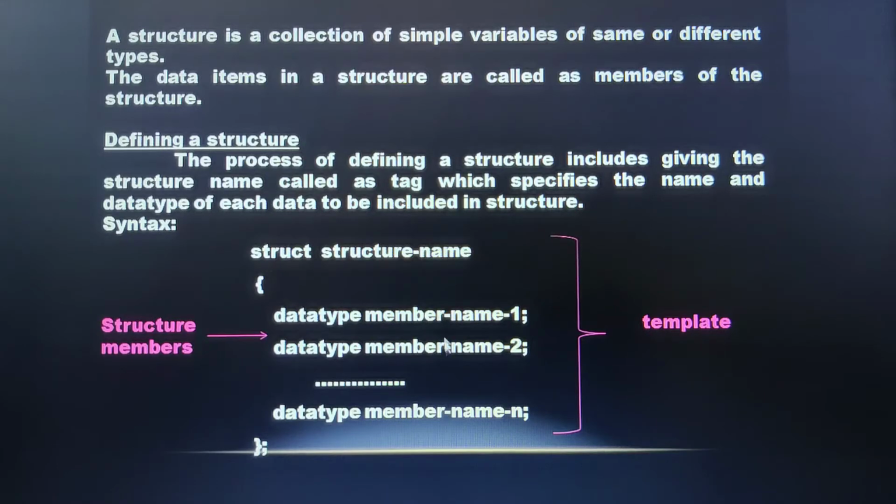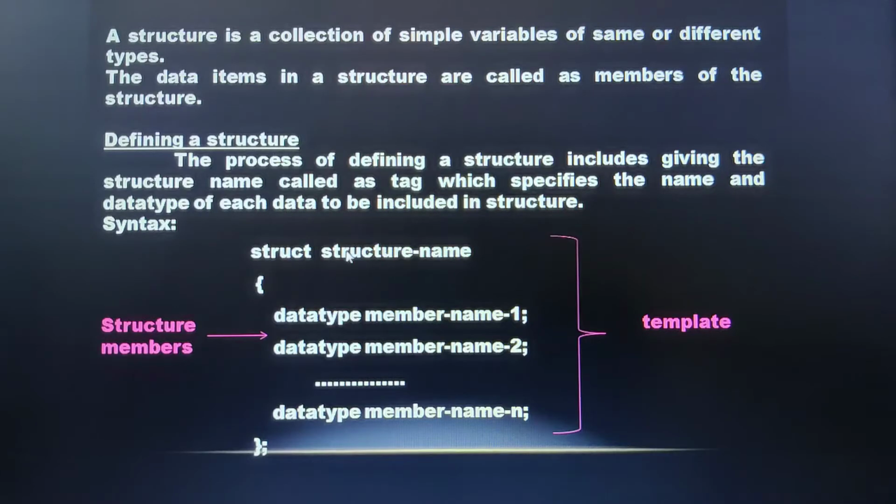These are the members of this particular structure, and these members are included in the braces. The list of all these members of the structure we refer to as a template. Then finally a semicolon follows the closing bracket. This semicolon indicates the termination of the entire structure.